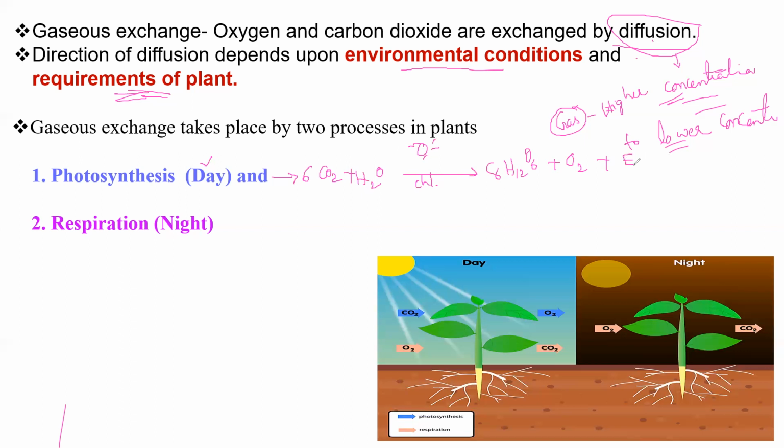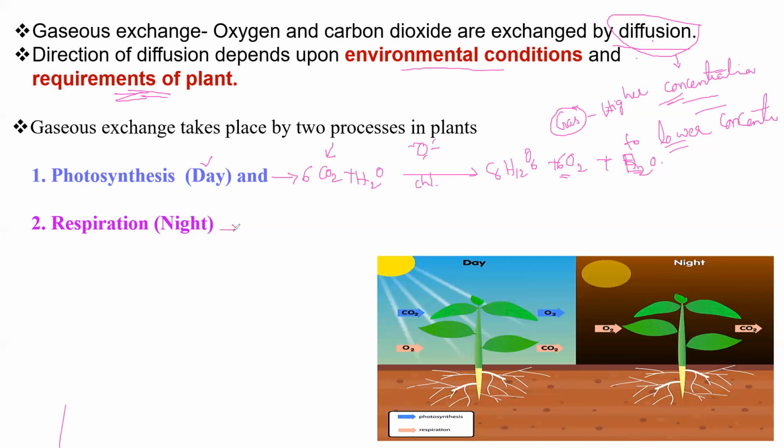If you want, you can also write that some energy is involved. In the photosynthesis process, carbon dioxide is utilized by the plant and oxygen is released by the plant. You remember that during daytime photosynthesis occurs in presence of sunlight and chlorophyll, and carbon dioxide is utilized by the plant and oxygen is released by the plant.